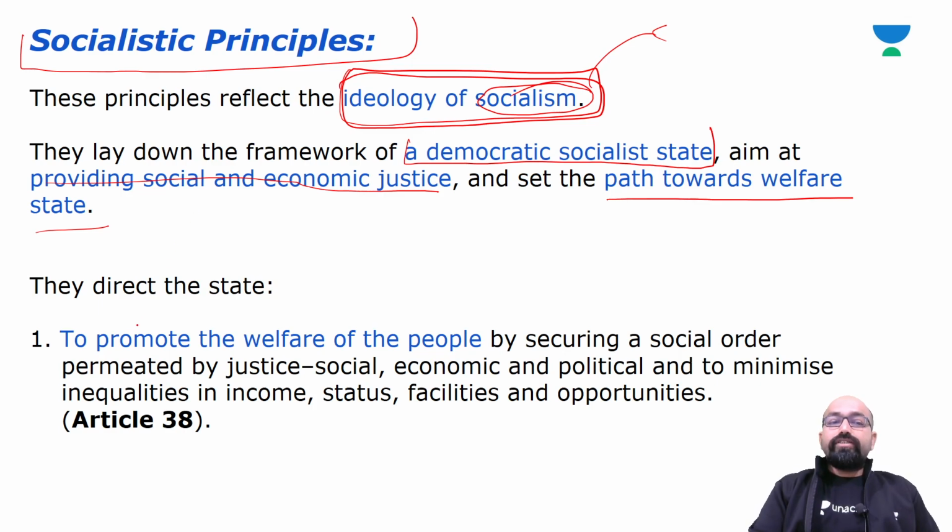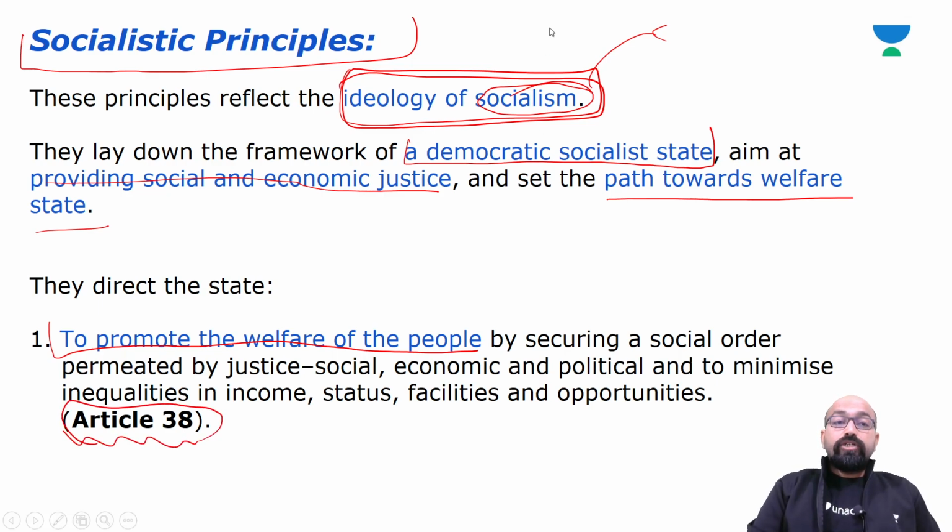They direct the state to promote the welfare of the people by securing a social order permeated by justice, social, economic, and political, and to minimize inequalities in income, status, facilities, and opportunities, as mentioned in Article 38.